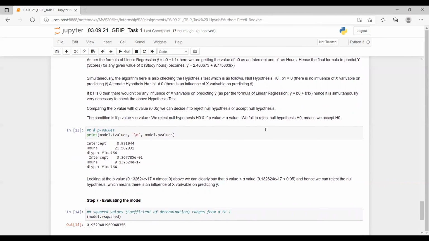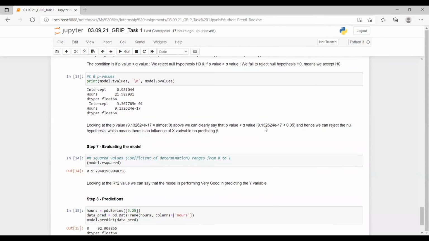In hypothesis test, we generally compare the p-value with alpha value. And if p-value becomes lesser than alpha value, we reject the null hypothesis. And if it comes greater than alpha value, we fail to reject the null hypothesis. So let's check what happens in this case. So now we have printed p-value for the model.